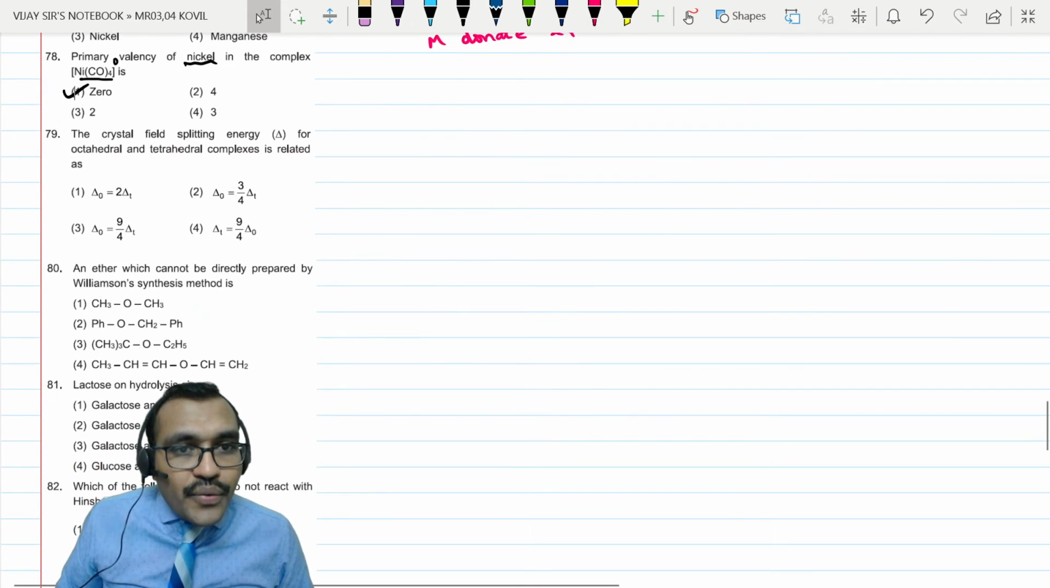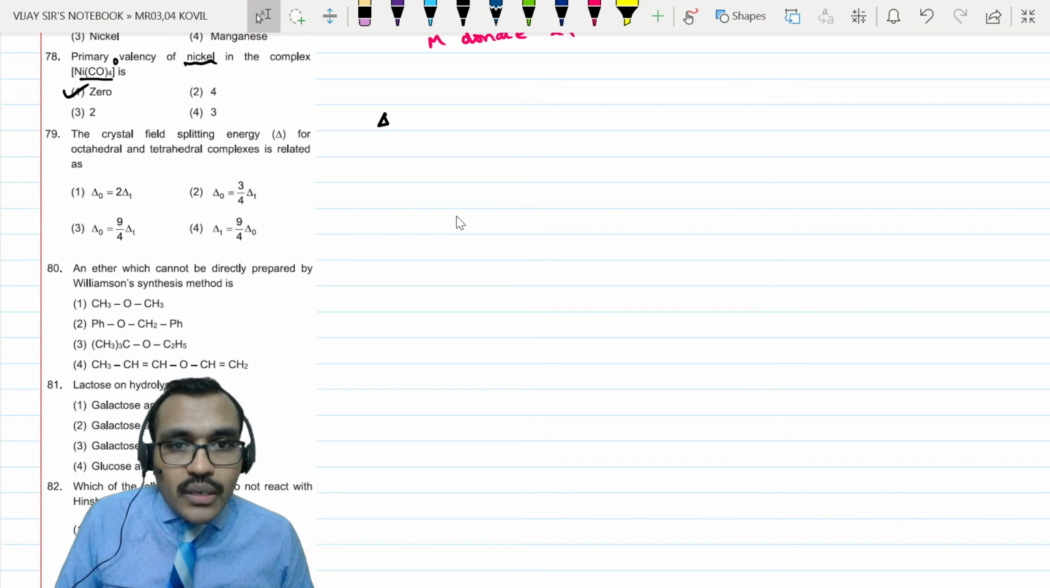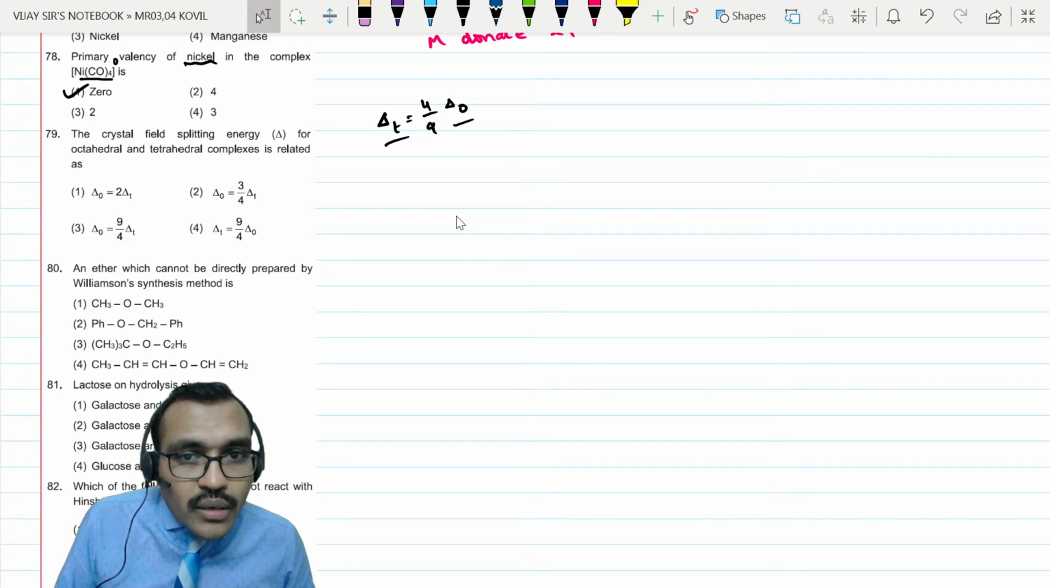The crystal field splitting energy for octahedral and tetrahedral complexes: delta T is equal to 4 by 9 times delta naught. So between octahedral and tetrahedral, delta T is equal to 4 by 9. So option 3.